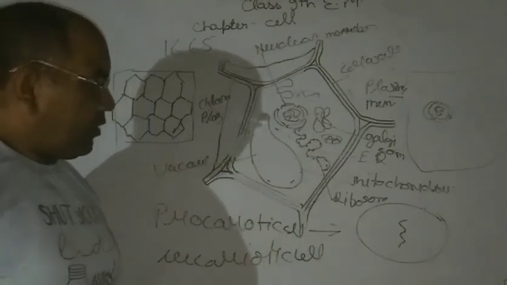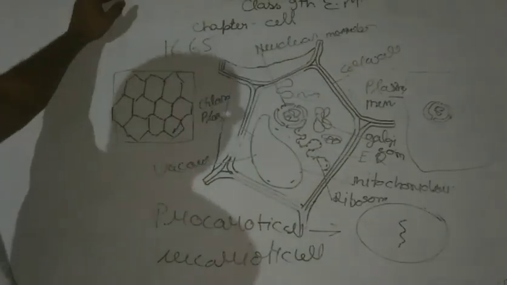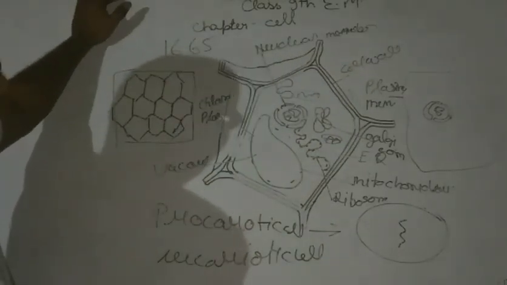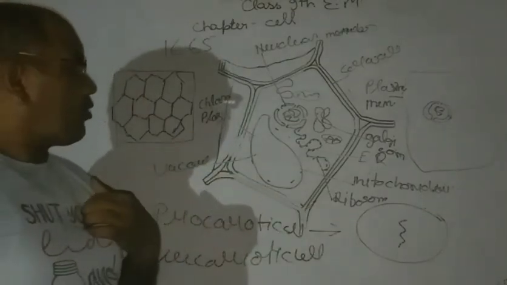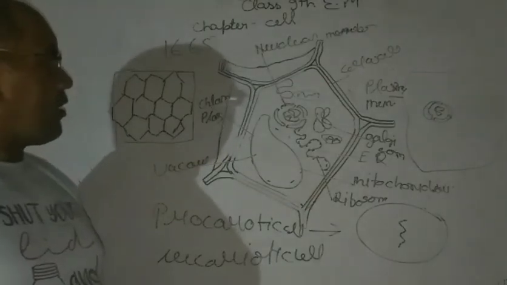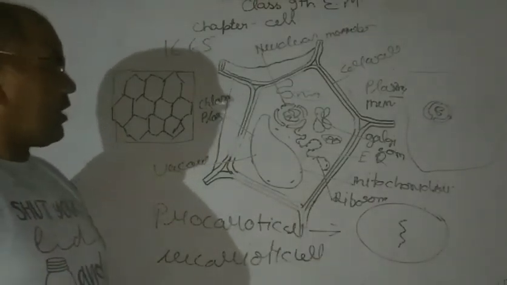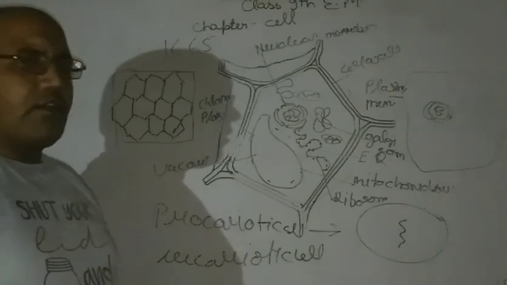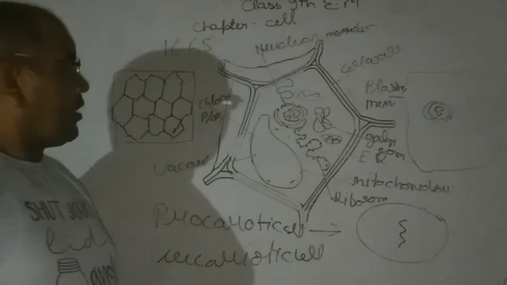Again, in the next classes, we will discuss the organelles of the cell like mitochondria, chloroplast, endoplasmic reticulum, Golgi complex, etc. We will discuss in the next period in English medium.